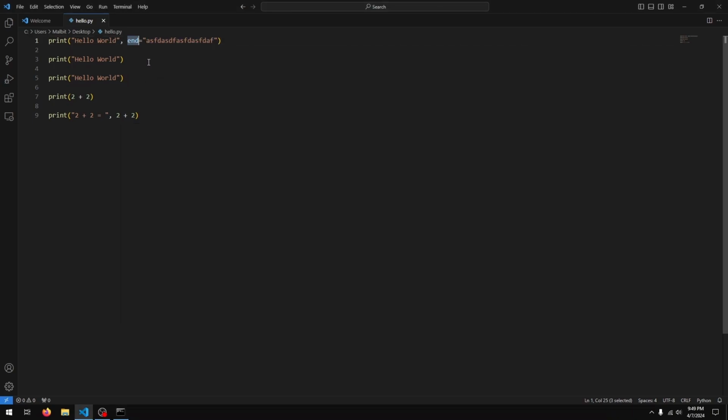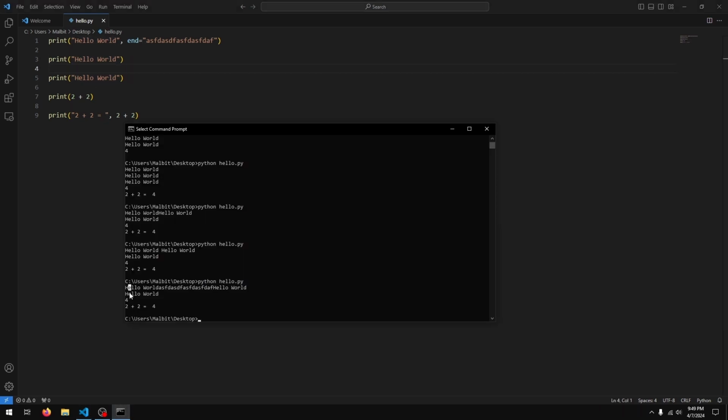So basically what the end does is it tells Python how to end this print statement. So by default, Python ends all print statements by moving the cursor to the next line. So it's going to display this and then move the cursor to the next line, which is why you were seeing hello world on two different lines earlier. It basically printed this, moved the cursor to the next line, so when the next print statement is executed, it prints on the second line, moves on the third line, then it prints the next one, and so on.